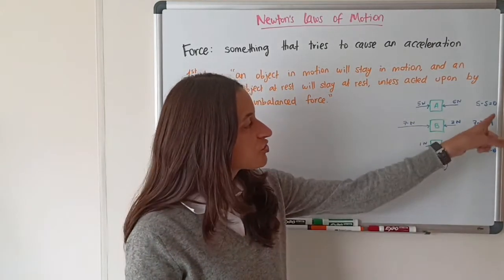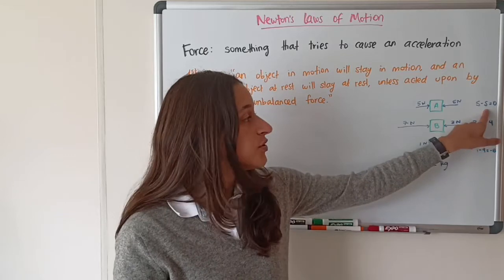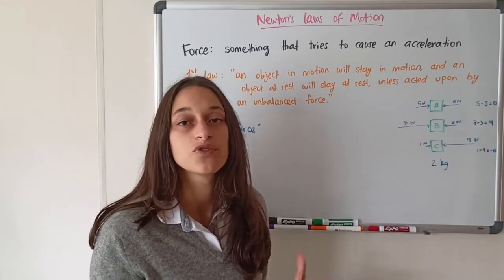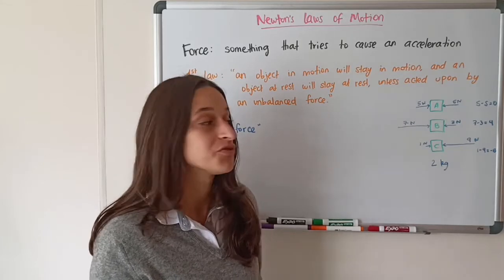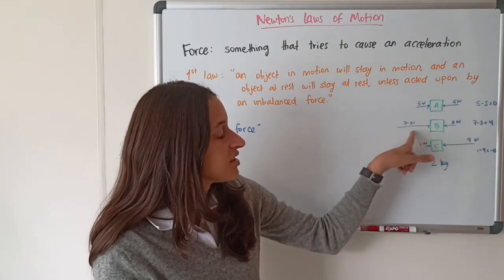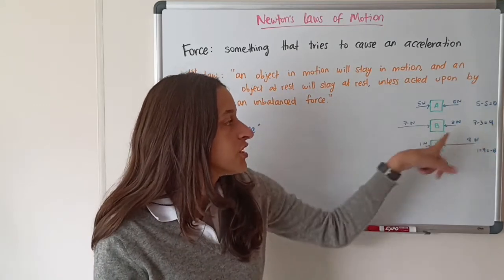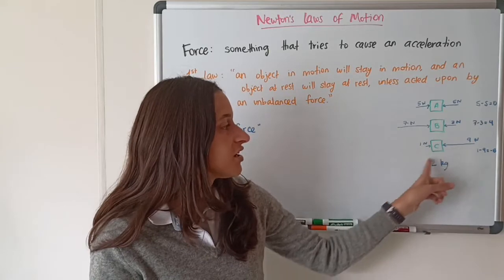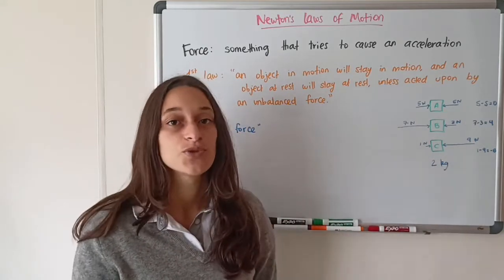So because there is no net force here, no unbalanced forces, box A will not accelerate. It will stay at rest if it was at rest before. Box B will accelerate to the right because it has an unbalanced force of 4 to the right, and box C will accelerate to the left because it has an unbalanced force of 8 to the left.